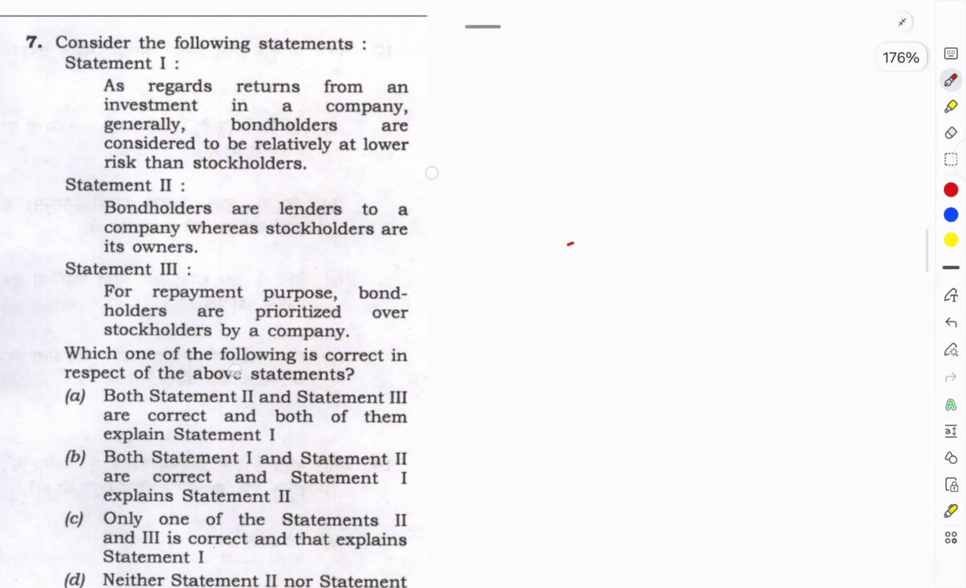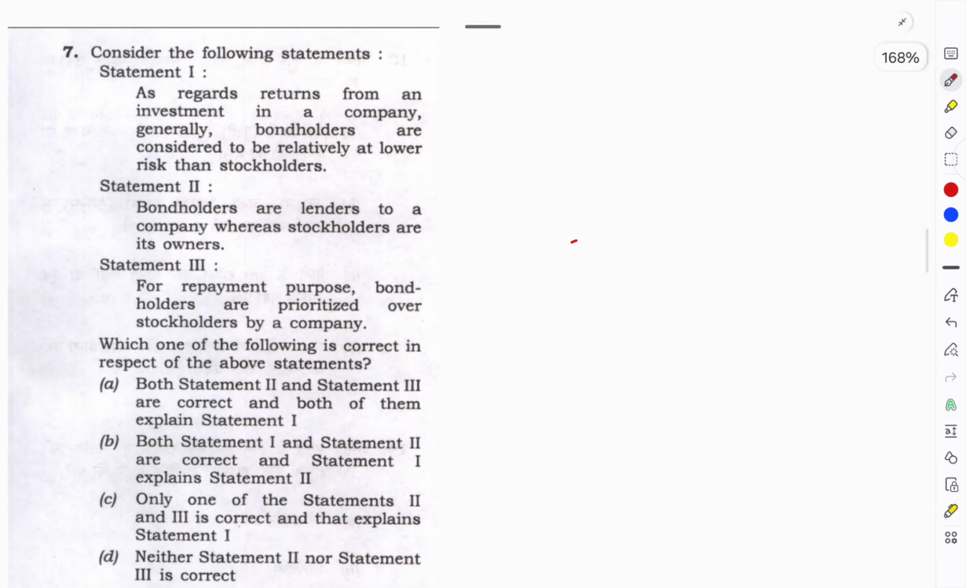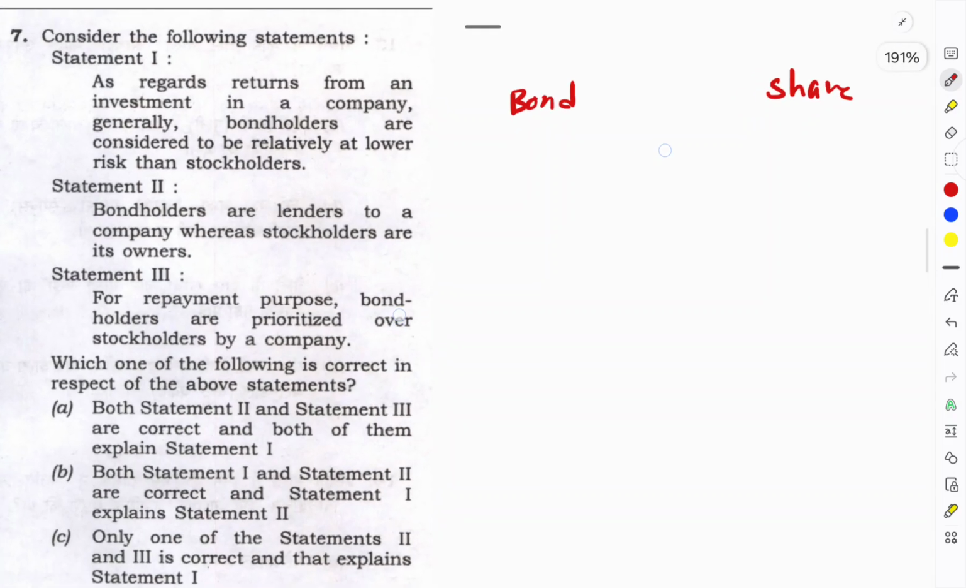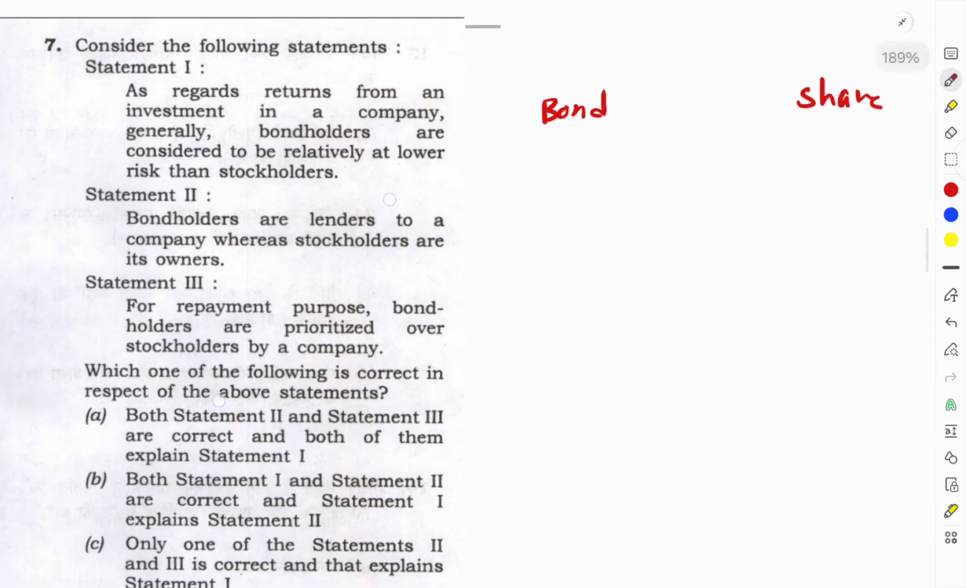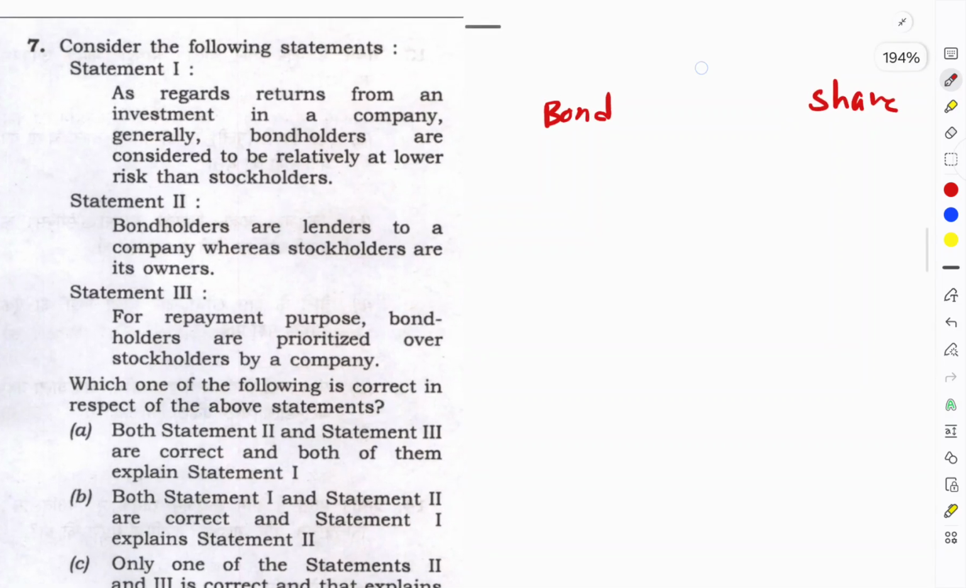We'll study this question, one of the easiest questions. If you know what is a bond and what is a share, you are going to get this answer. It is one of the easiest questions. If you know what is meant by bond and what is meant by share, you don't need to study any book for it. If you know both, then you can mark the difference between them easily.